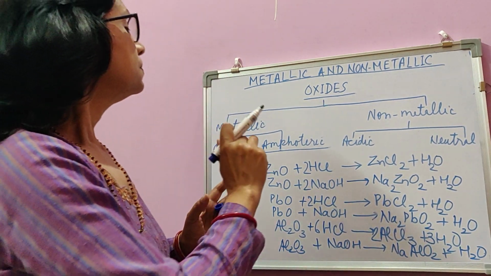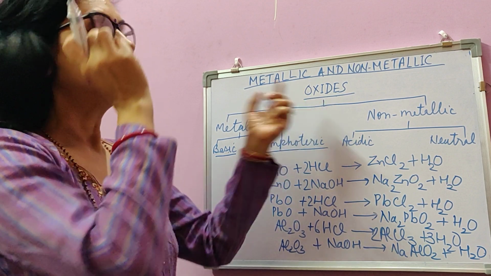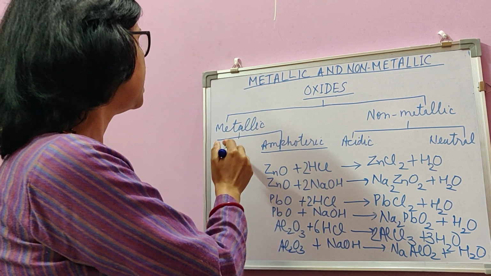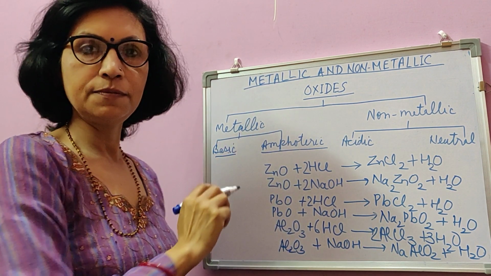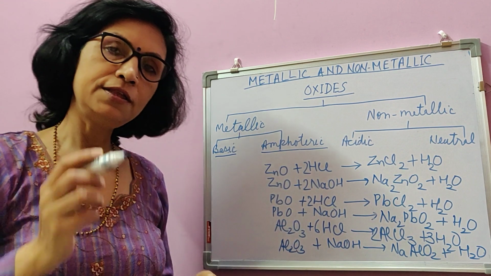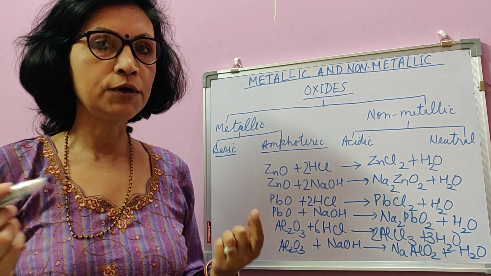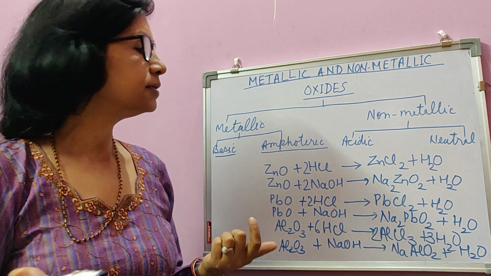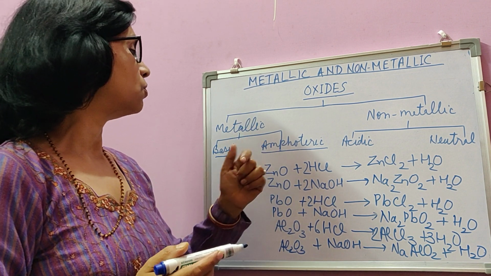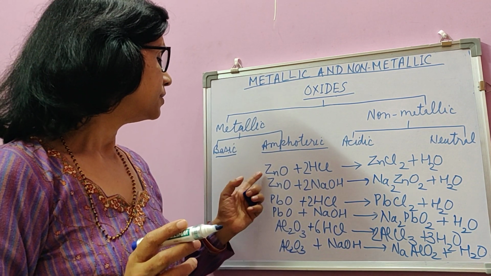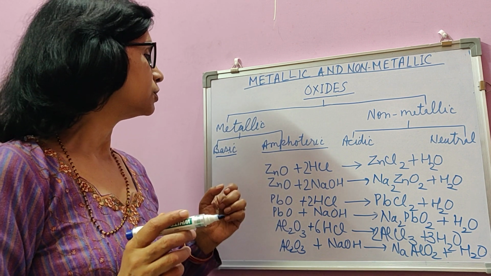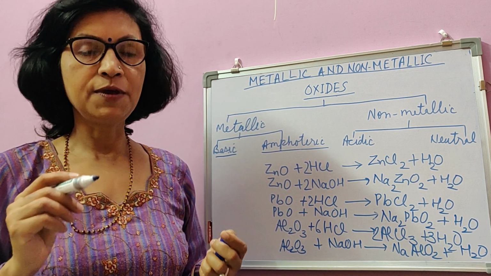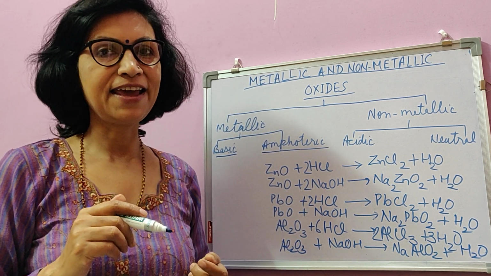So the summary is that oxides are binary compounds of oxygen. Oxides of metals or metallic oxides are of two chemical natures. Either they are basic by nature. If they are basic by nature, then they react with acid to form salt and water as the only product. Those basic oxides which are soluble in water are said to be alkalis. Some of the metallic oxides are not basic by nature. Examples are zinc oxide, lead monoxide, aluminium oxide. They are amphoteric by nature. With strong acids, they act like bases, and with strong bases, they act like acids.